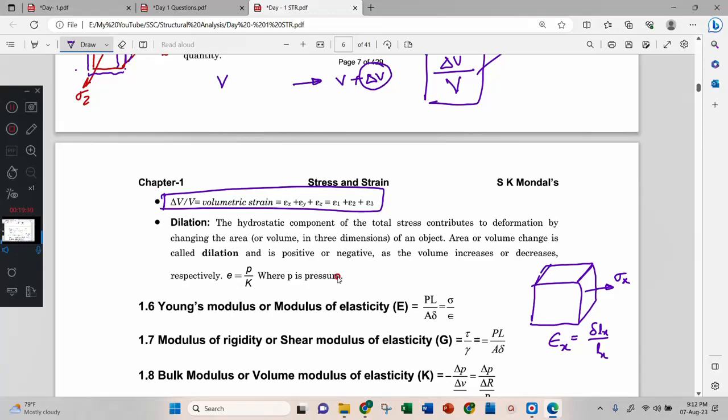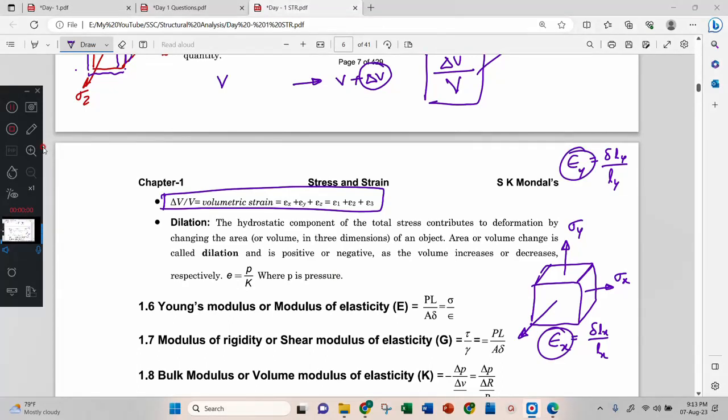Now if I apply sigma y, then the strain in y direction is the change in length in y direction by original length in y direction. Like that, I can write it in the z direction also.